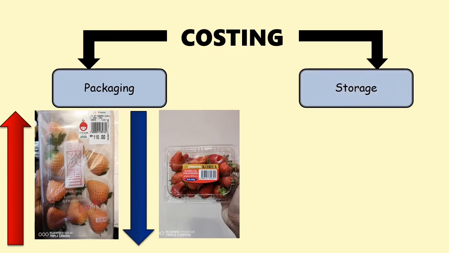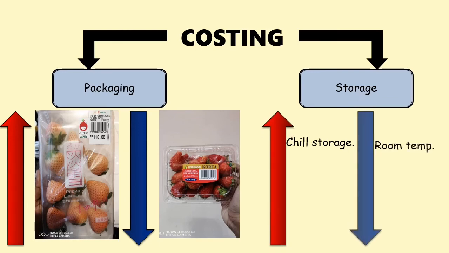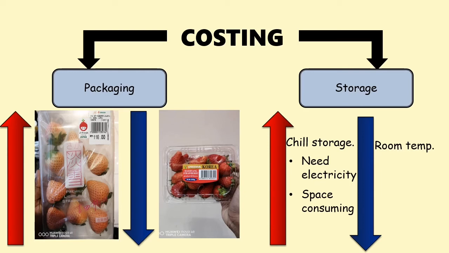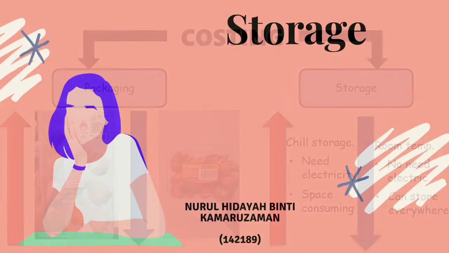Next, for the storage. Chilled storage will give a higher cost compared to room temperature storage. This is due to electricity consumption for chilled storage. On the other hand, the storage also needs to be very spacious if we want to keep a lot of berries inside. While for room temperature storage, we do not need any electricity and we can also store the berries anywhere we want.